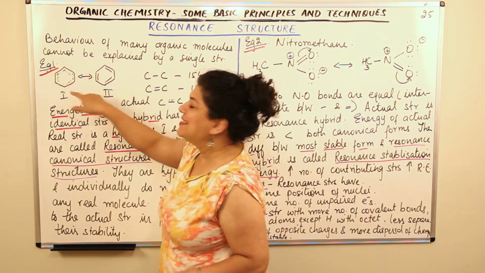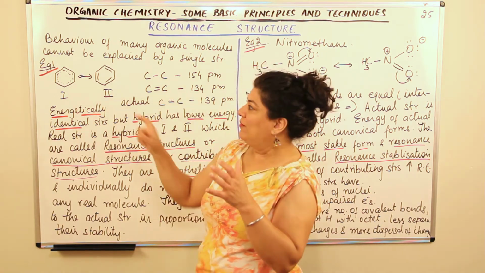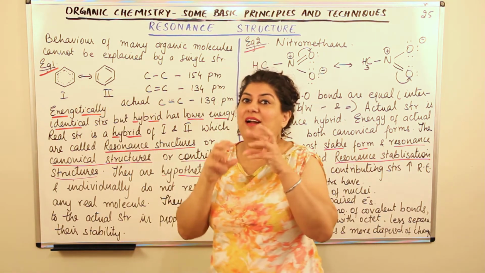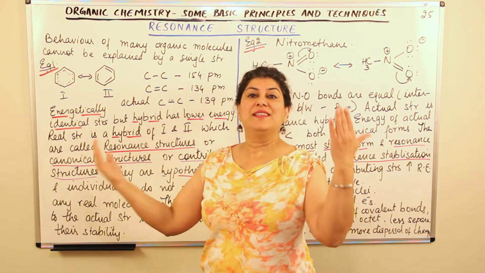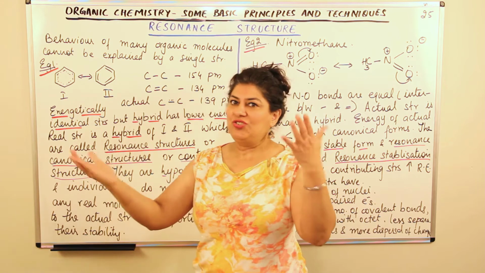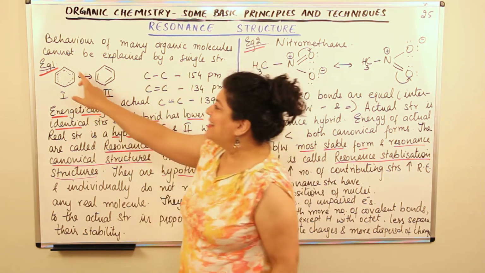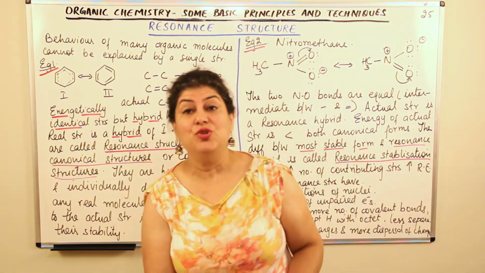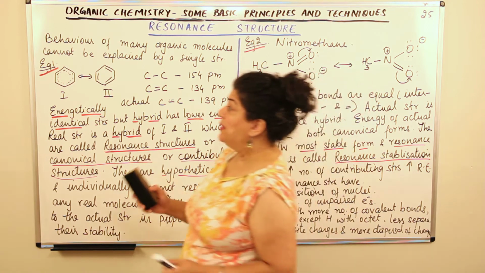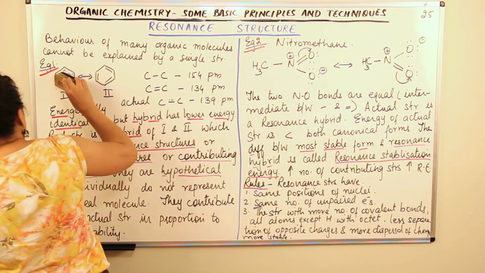Then you get this electron displaced model, where the pi electrons are displaced. Such a structure is actually a resonance hybrid. We say both the structures are resonating, both of them are present together, and this is the final structure that you are getting. Such a structure is known as a resonance hybrid structure or a resonance structure. Let me just go back to this.